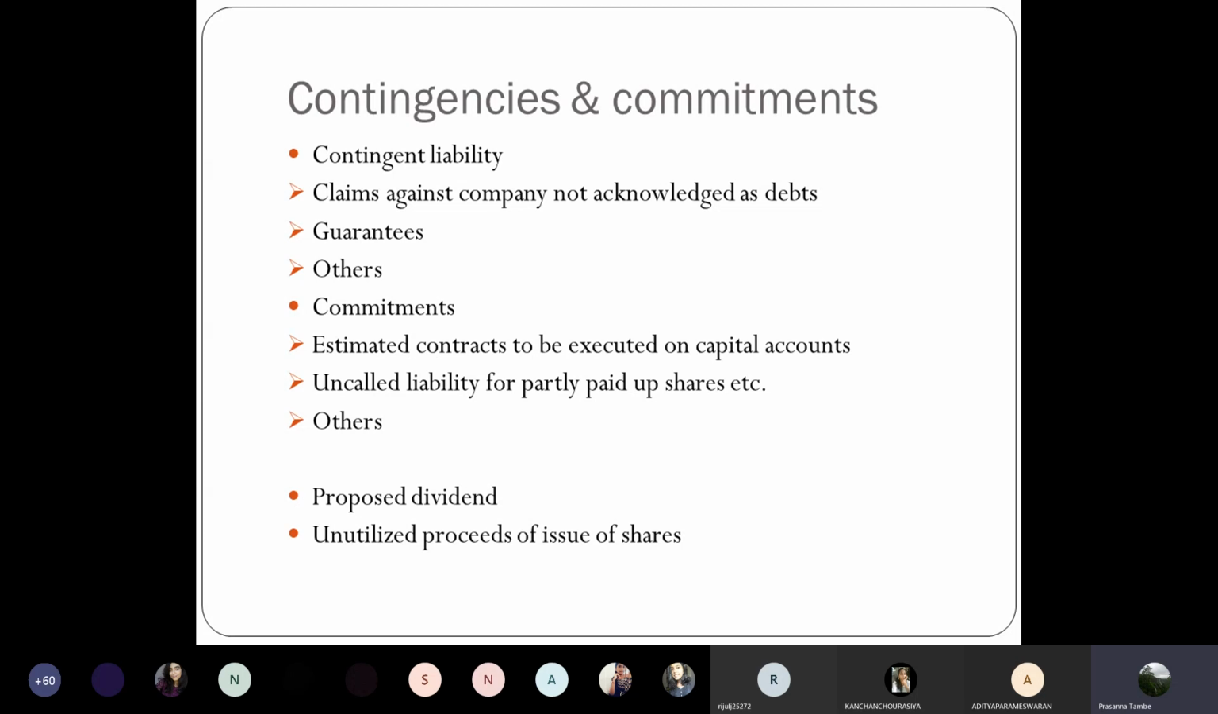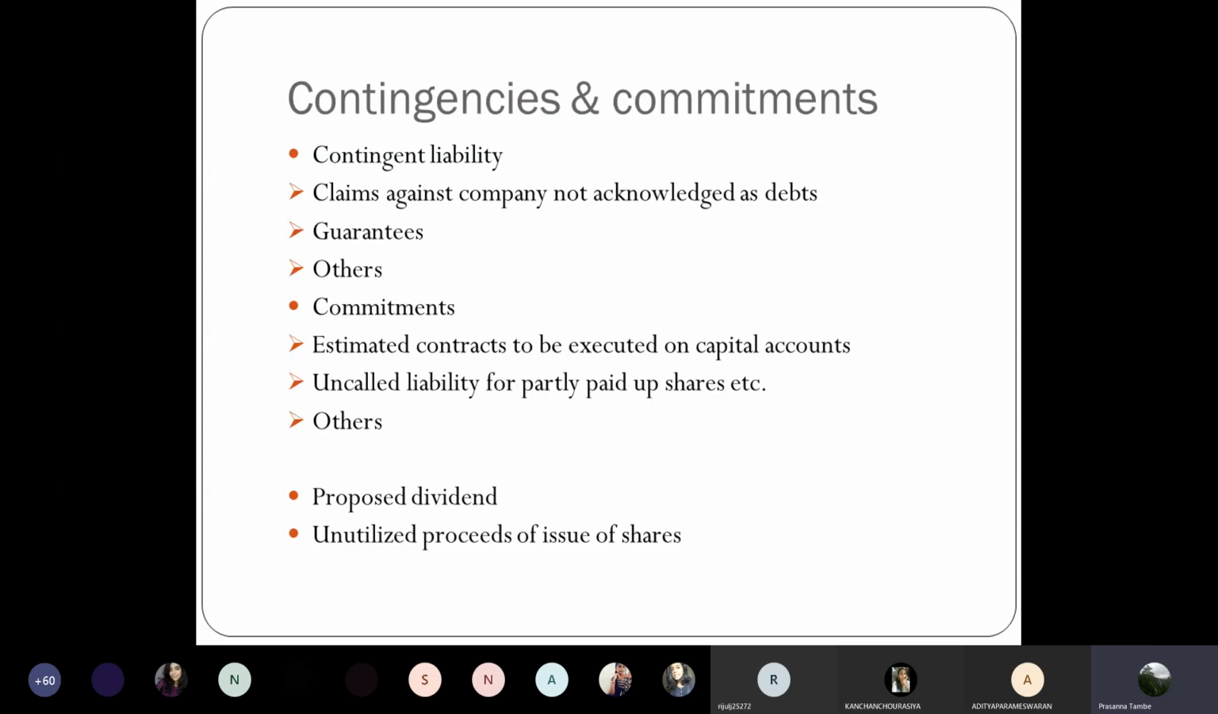Uncalled liability for partly paid up shares. If you recall our discussion on short-term and long-term investments, I told you that if you have any partly paid up shares, partly paid up investments, those will have to be disclosed separately. And that uncalled liability, whatever is there, will be reflected as part of your commitments, because you have to pay that in future.